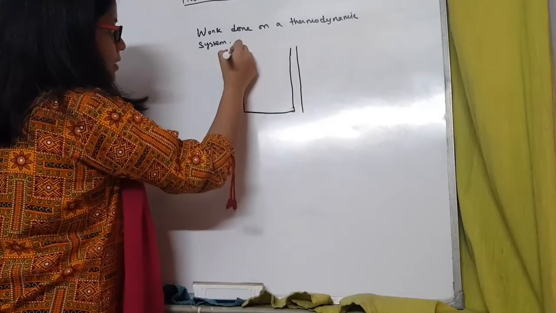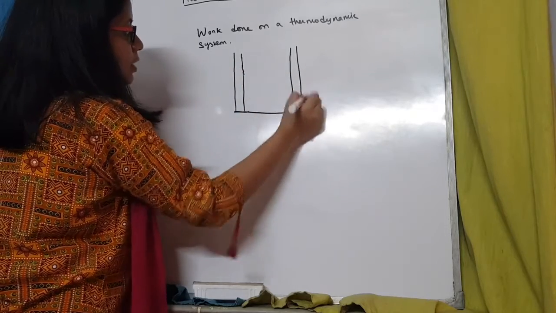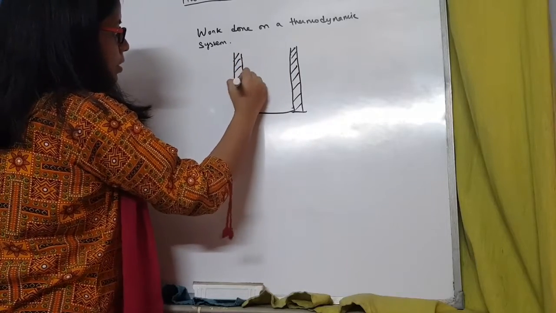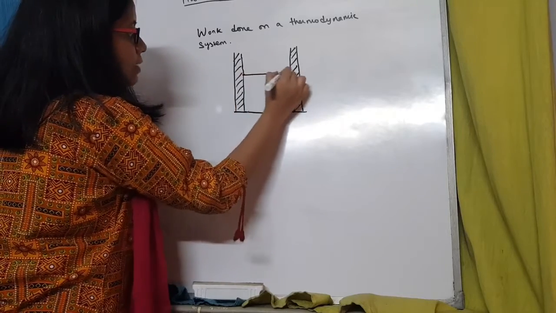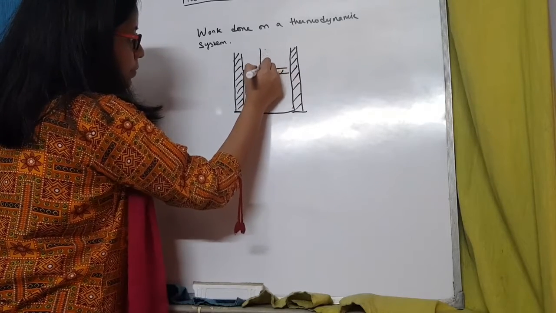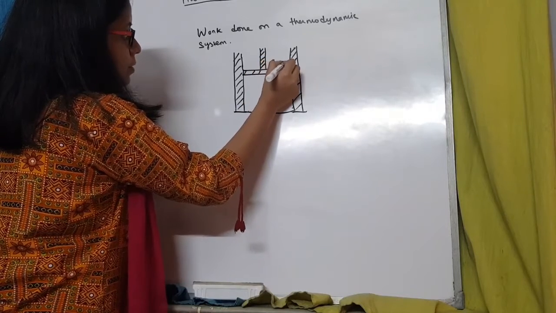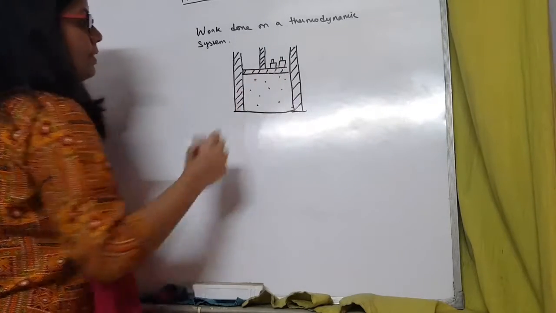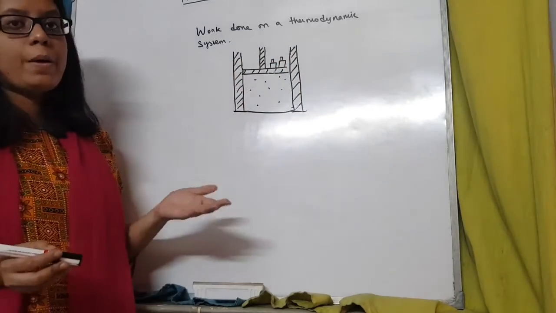The two walls of the cylinder are made in such a way that they cannot allow the passage of any heat energy. These two walls are completely blocked. Only if any heat energy has to pass, it can pass through the bottom. And there is a movable piston over here. And we have applied some weights on the piston. There is gas in this cylinder. So this piston is used to expand or contract the gas as per our requirements.